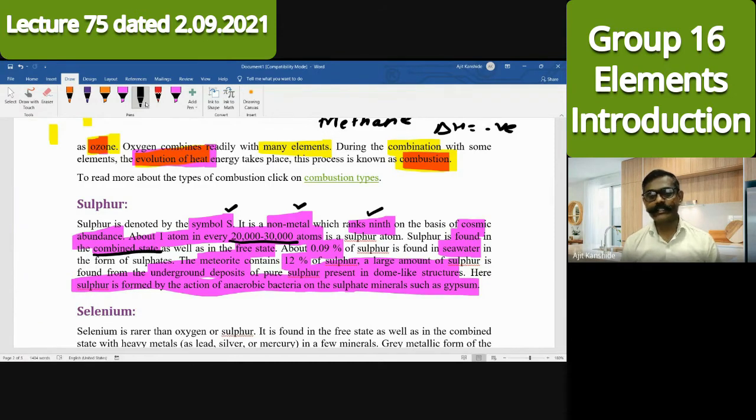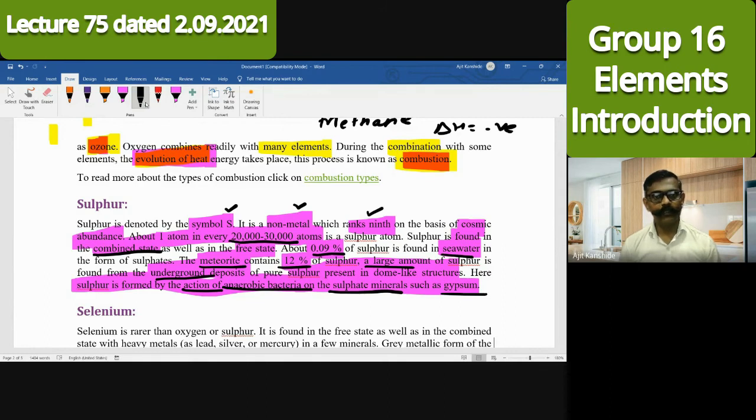How is its existence? 0.09% in sea water. In meteorite, how much is it? 12%. And a large amount of sulfur is underground. And how is it obtained? It is obtained by anaerobic bacteria that act on whom? Sulfate minerals. The example they have given is gypsum, which is calcium sulfate and magnesium sulfate. These are the major components of gypsum.